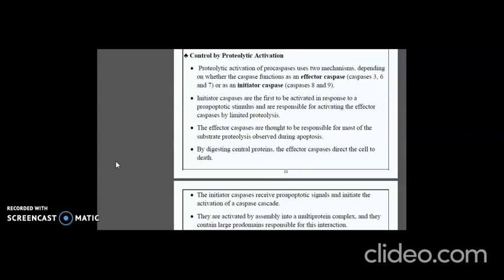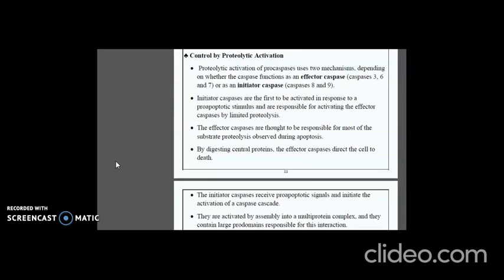Proteolytic activation of procaspases uses two mechanisms depending on whether the caspase functions as an effector caspase or an initiator caspase. Initiator caspases are the first to be activated in response to a pro-apoptotic stimulus and are responsible for activating the effector caspases by limited proteolysis. The effector caspases are thought to be responsible for most of the substrate proteolysis observed during apoptosis. By digesting central proteins, the effector caspases direct the cell to death.